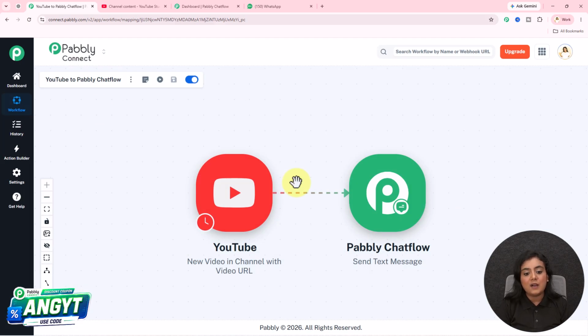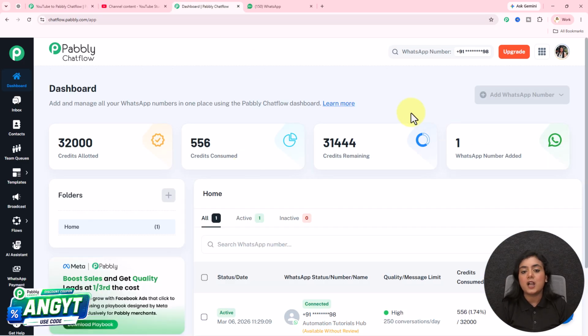Okay. After setting up the trigger, let's send a WhatsApp notification on my number. For that, simply, I'm going to use Pabbly Chatflow send text message. I use Pabbly Chatflow to manage the WhatsApp conversations in my business.